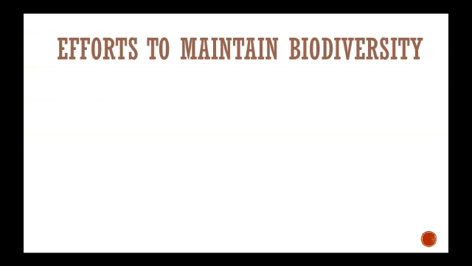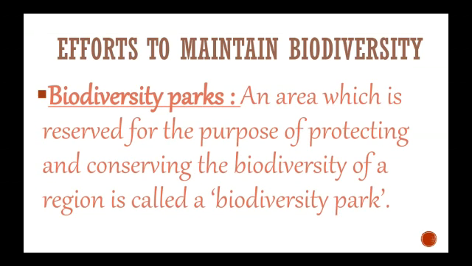Efforts to maintain biodiversity. In the last class we have already studied about biodiversity. Biodiversity means what? Biodiversity means plants, animals and insects. They all together are called biodiversity. Now, biodiversity parks. What are biodiversity parks?